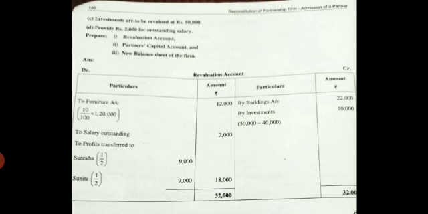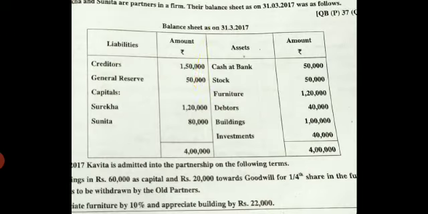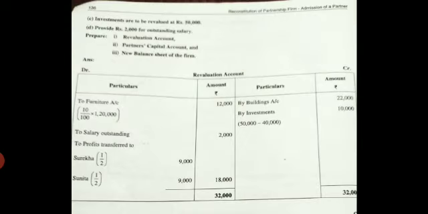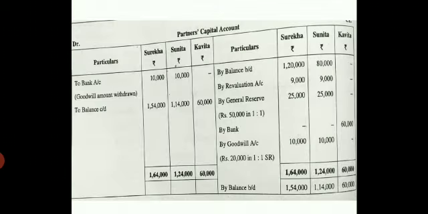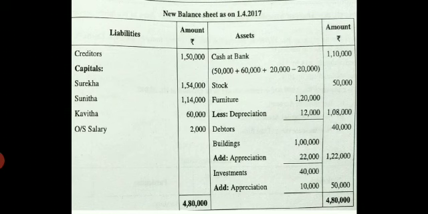Come to the next adjustment. They have told you investments are to be revalued at rupees 50,000. Come to your balance sheet, asset side. You have already written the investments in the inner column 40,000.